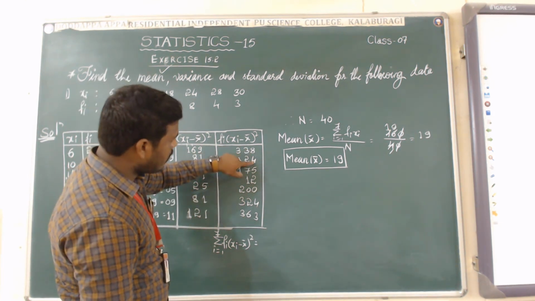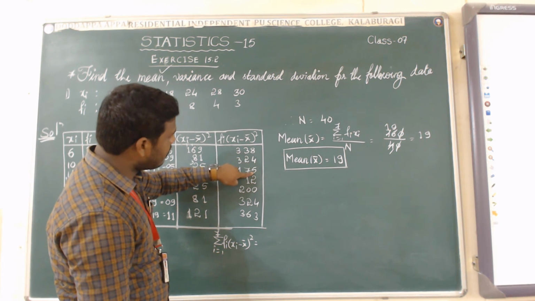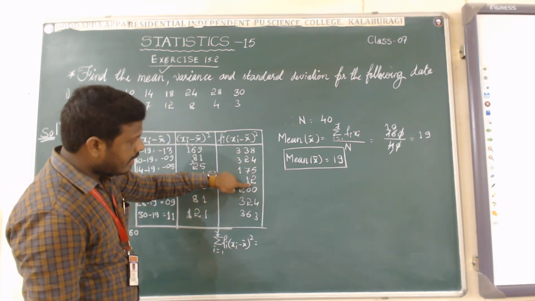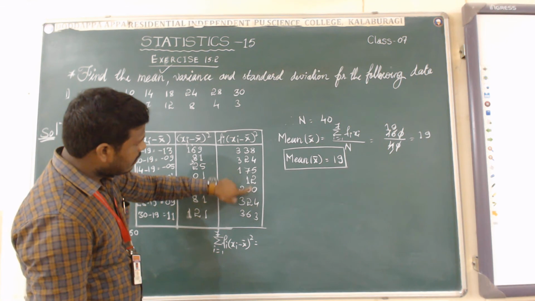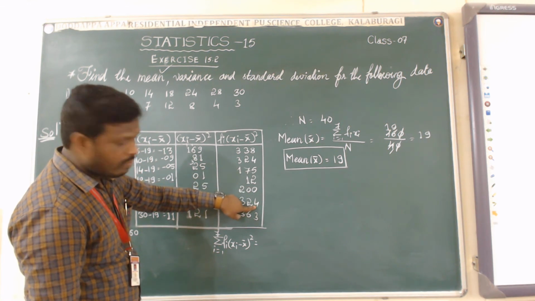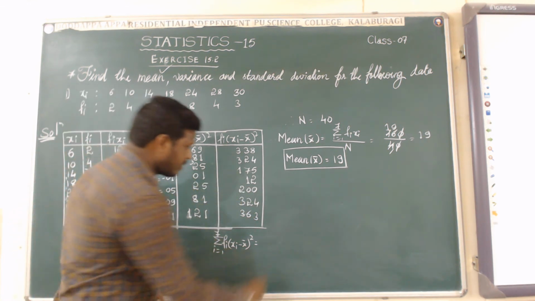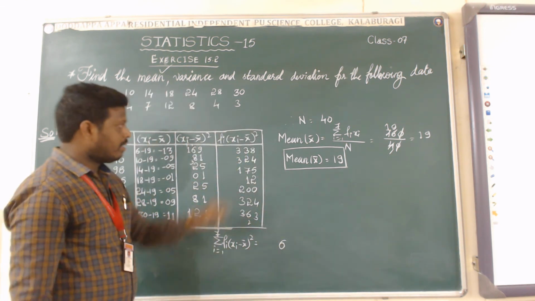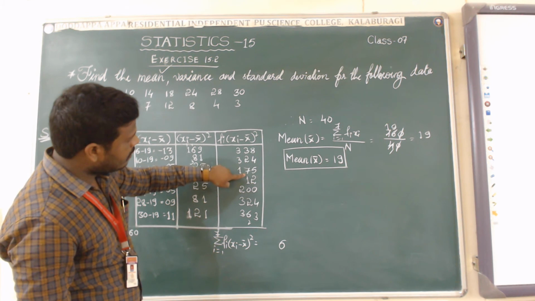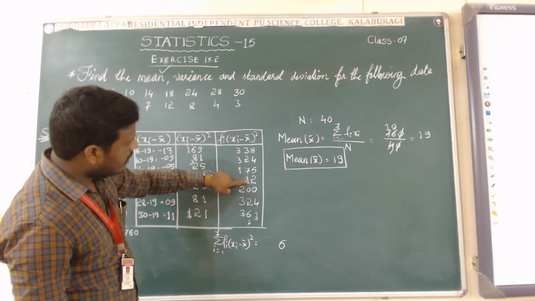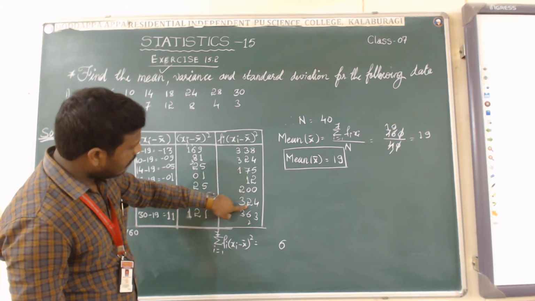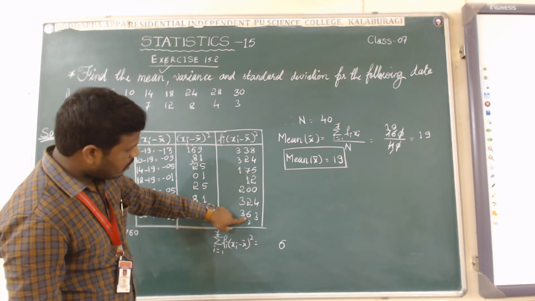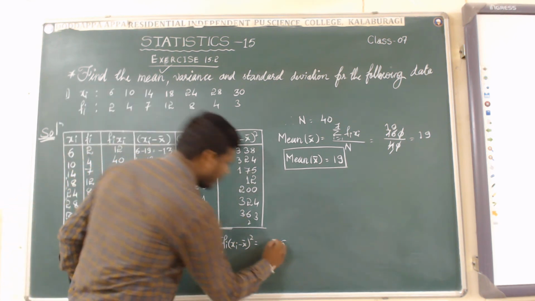8 plus 4 is 12. 12 plus 5 is 17. 17 plus 2 is 19. 19 plus 4 is 23. 23 plus 3 is 26. Keep 6 here, carry 2. 3 plus 2 is 5. 5 plus 7 is 12. 12 plus 1 is 13. 13 plus 2 is 15. 15 plus 6 is 21. 21 plus 2 is 23.